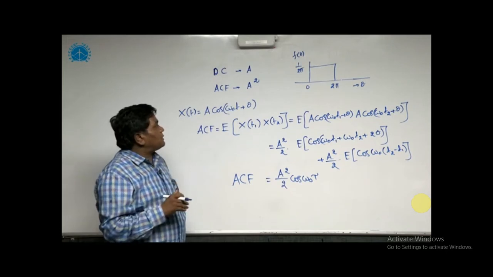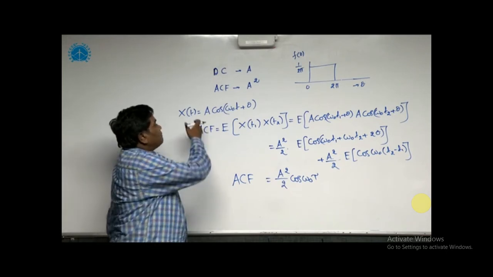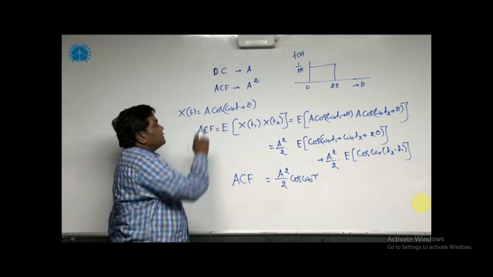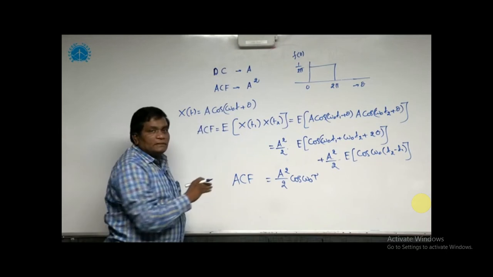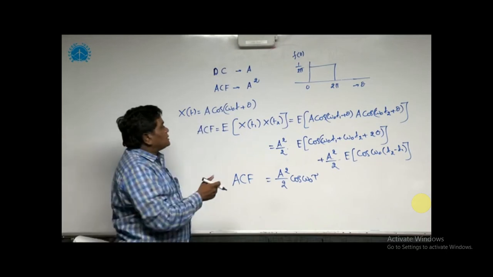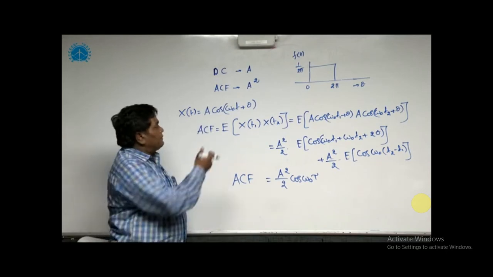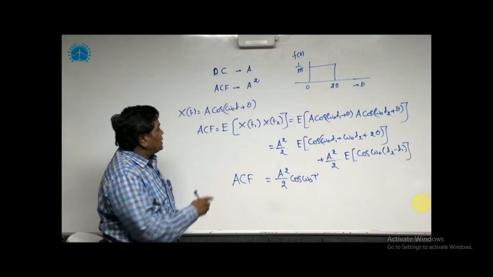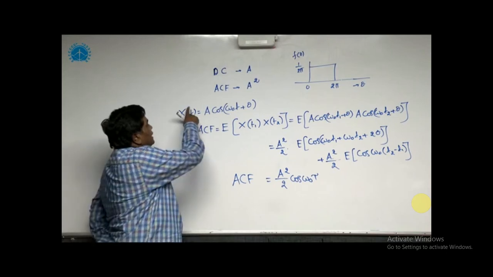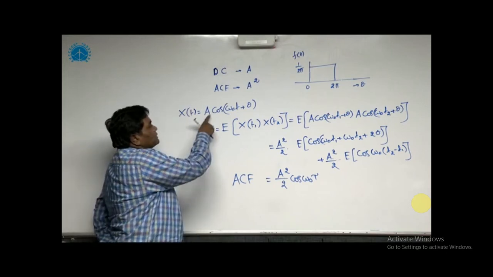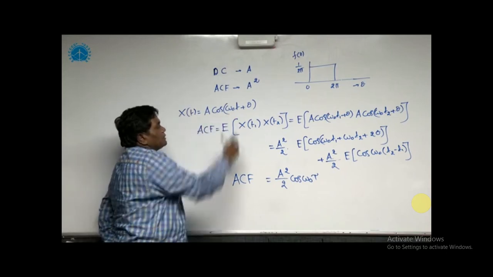The second statement given is, if a random process has a periodic component, the autocorrelation function also consists of a periodic component with the same frequency. Even this statement is true. The example I have taken is: assume the random process is A cos(omega naught t plus theta).